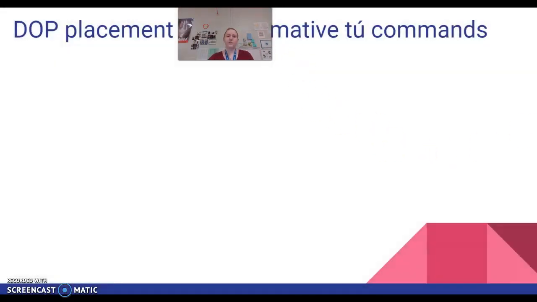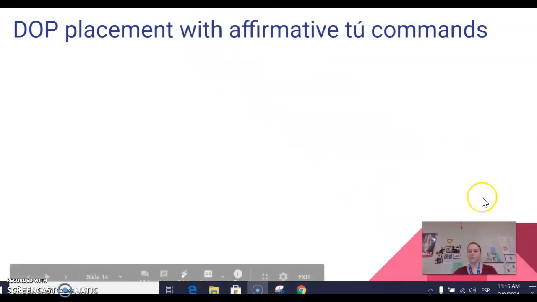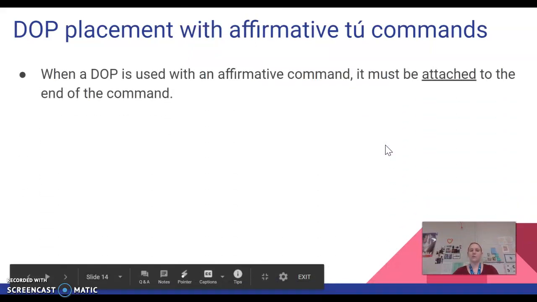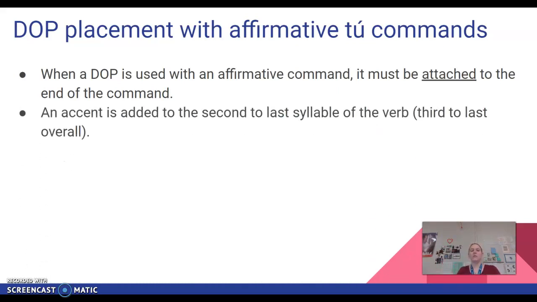Okay, DOPs with an affirmative command. We probably won't be doing this a whole lot. I'll move my little video down here. Okay, when you have a DOP with a command, it has to be attached to the end of the command. So like whenever I say levántense, okay, that's a DOP attached to the end. Or the game, dilo, okay, say it. The command di is the command form of decir, to say, and lo is it, dilo. Okay, so you have to add an accent to the second to last syllable of the verb. That's the third to last overall. Okay, so your direct object pronoun does not count as a syllable in the verb.